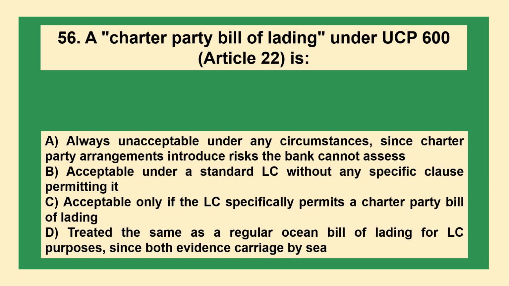A charter party bill of lading under UCP 600 Article 22 is: option A, always unacceptable under any circumstances since charter party arrangements introduce risks the banks cannot assess. B, acceptable under a standard LC without any specific clause permitting it. C, acceptable only if the LC specifically permits a charter party bill of lading. D, treated the same as a regular ocean bill of lading for LC purposes since both evidence carriage by sea.